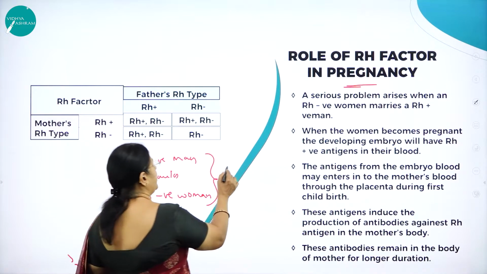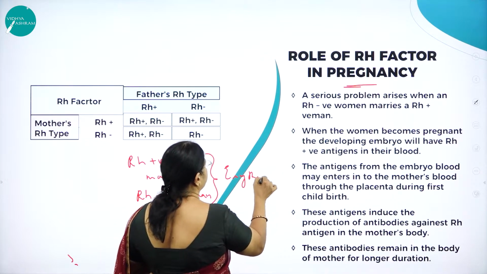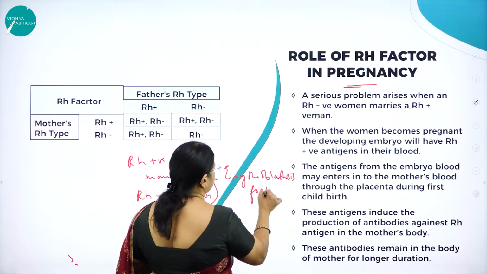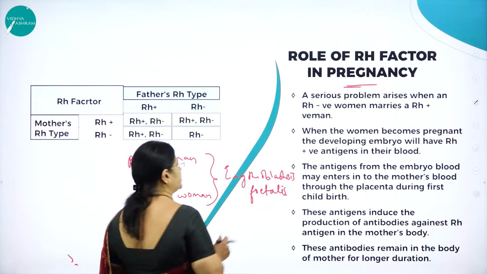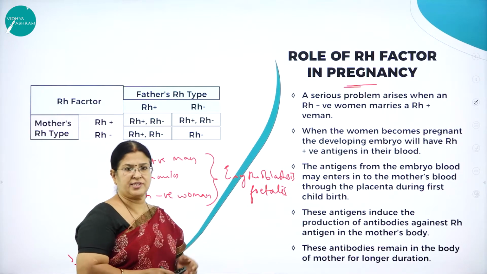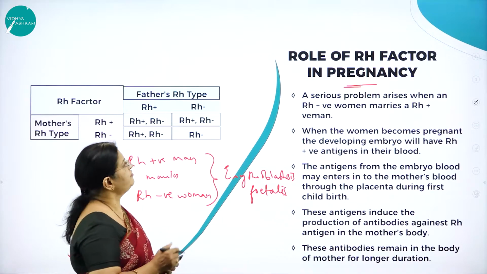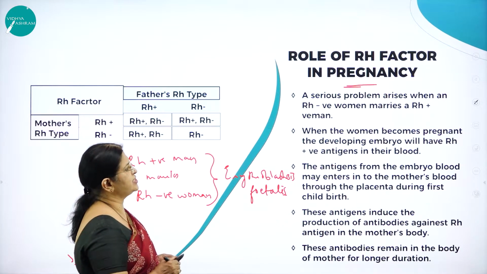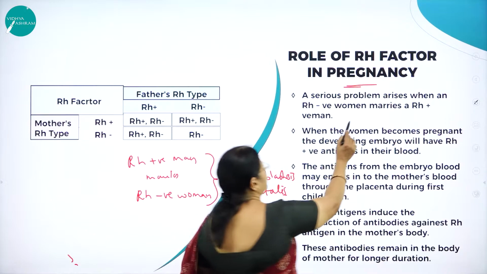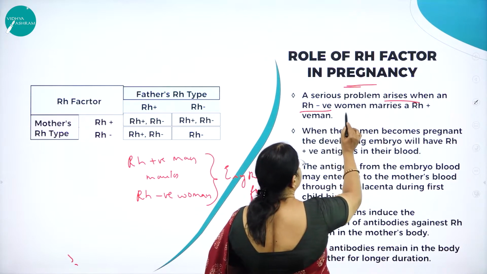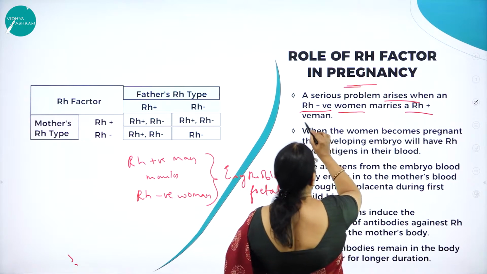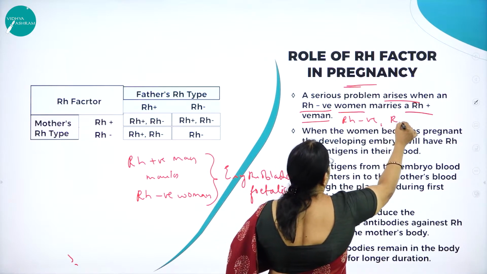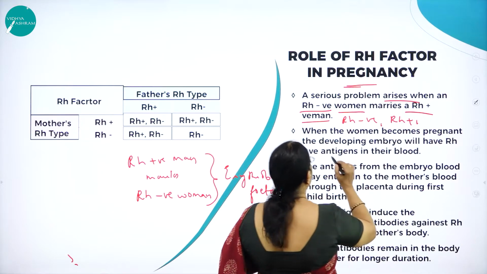with a serious disease called erythroblastosis fetalis. It is called erythroblastosis fetalis. So what is the role of Rh factor in pregnancy? A serious problem arises when an Rh negative woman marries an Rh positive man. So an Rh negative woman marries an Rh positive man.